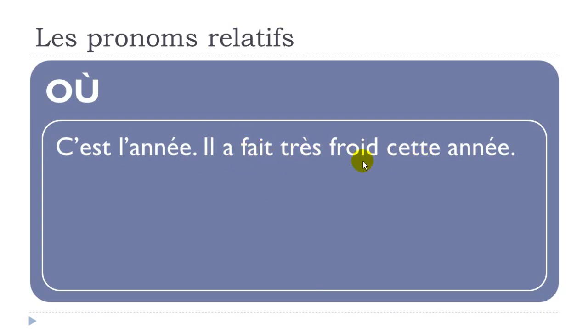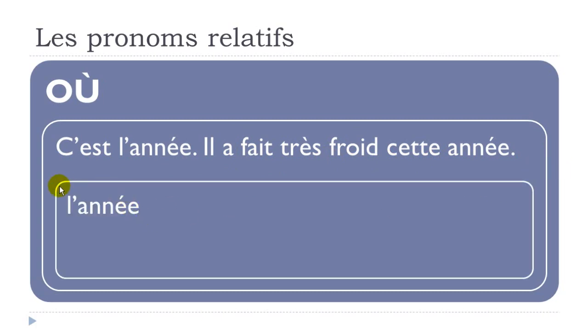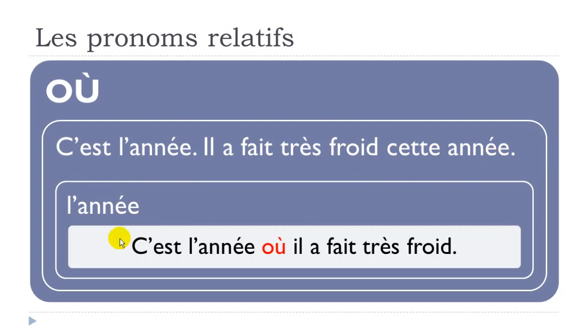So it was cold, cette année. And then obviously we don't want to repeat année because it's here and it's here. In that case, you tend to use cette année just to indicate the time or when it was. So: c'est l'année où il a fait très froid.